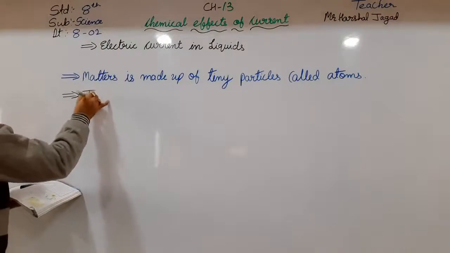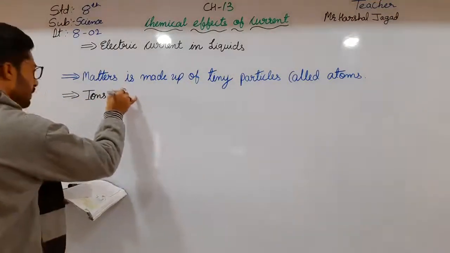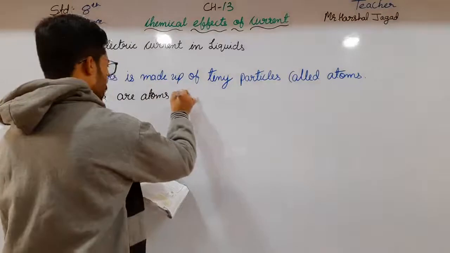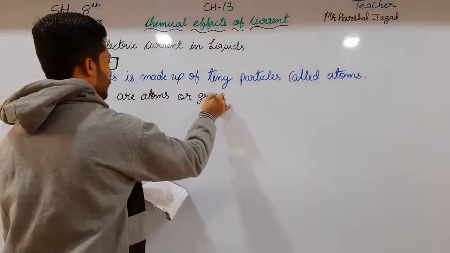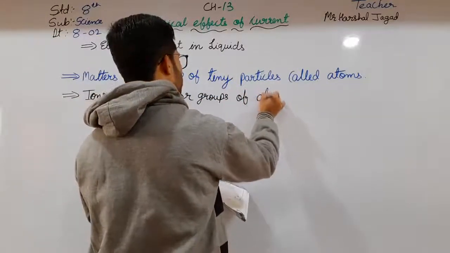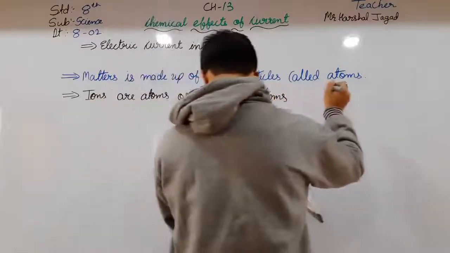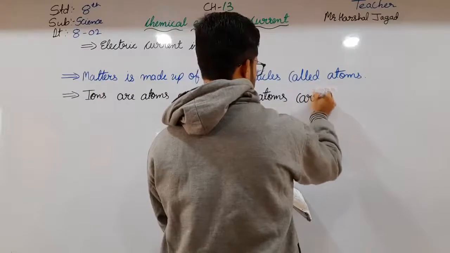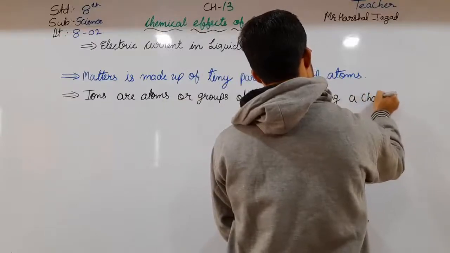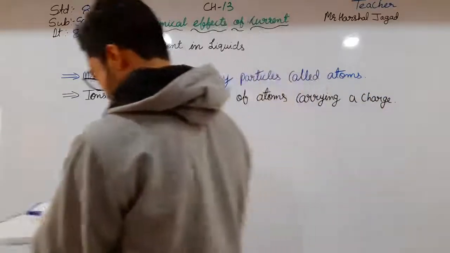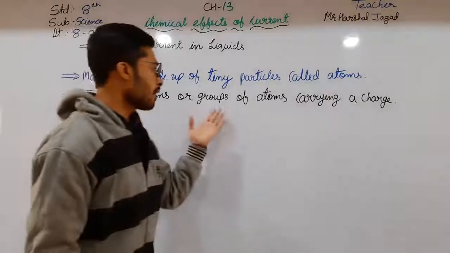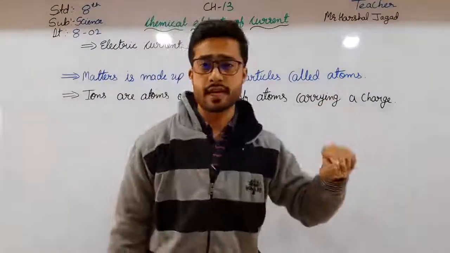Ions are atoms or groups of atoms carrying a charge.